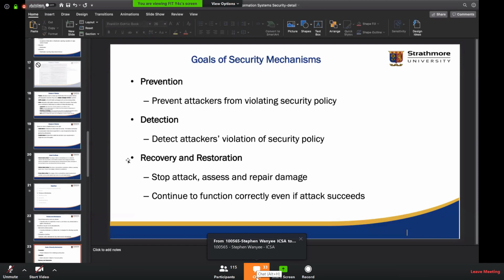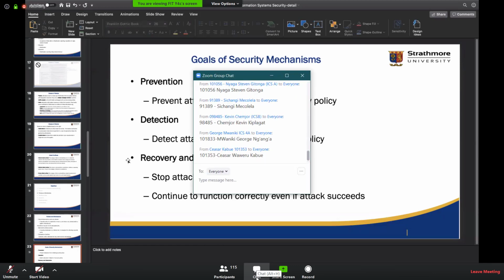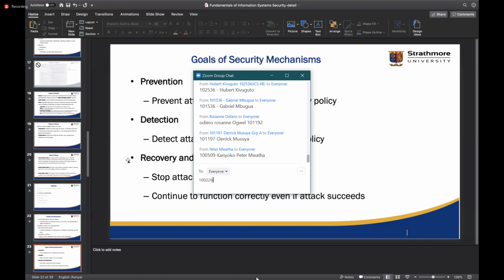So any other scenarios where you will prioritize recovery and restoration over the other two? Any other scenarios where you will prioritize recovery and restoration?